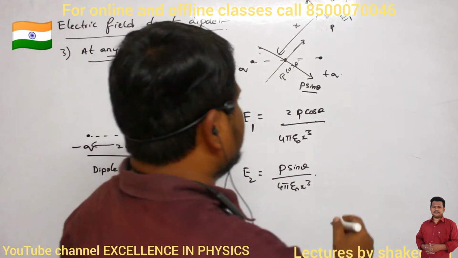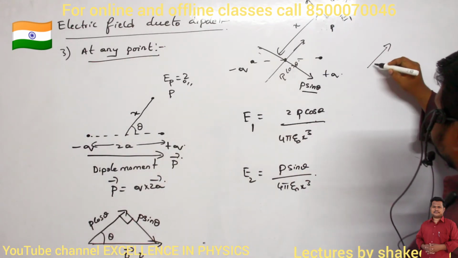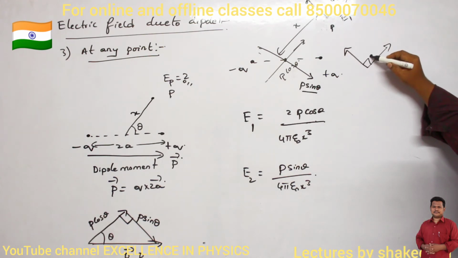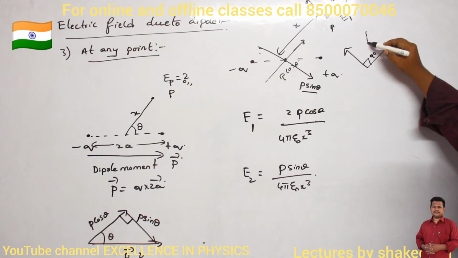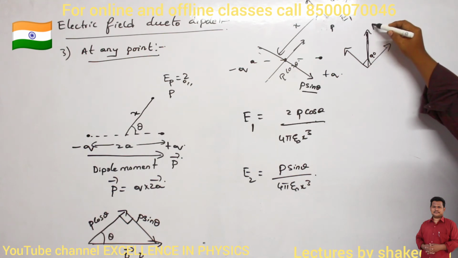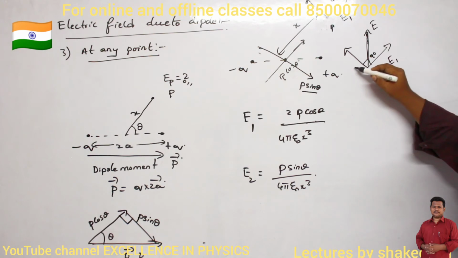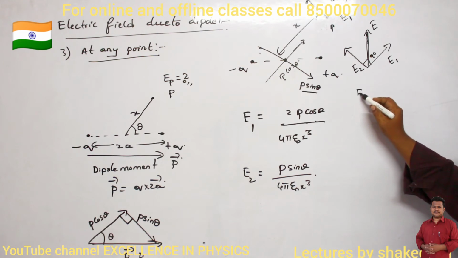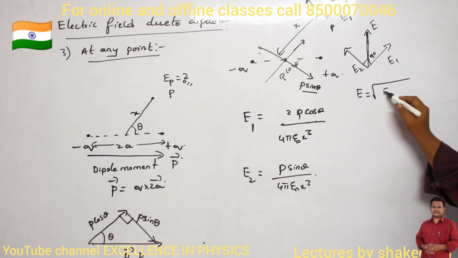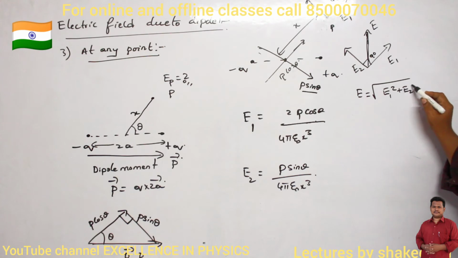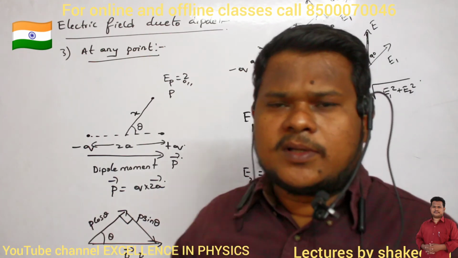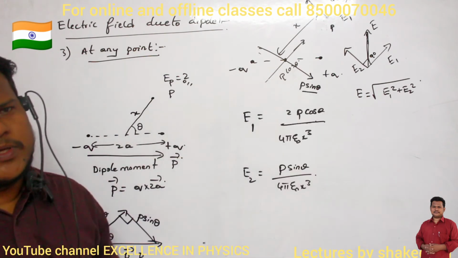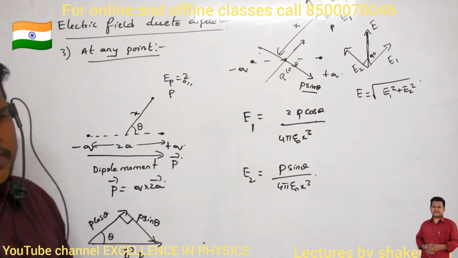Okay. Now here one electric field is in this direction, another electric field is in this direction. Clear? So they are separated by an angle of theta. Then how can you calculate the resultant electric field? This one is called E, the resultant electric field of E1 and E2. So if two electric fields are at an angle of 90 degrees, then the resultant electric field will be square root of E1 square plus E2 square. Can I write like this? That's all. If two electric fields are at an angle of 90 degrees, then by using Pythagoras theorem, the resultant is square root of E1 square plus E2 square.